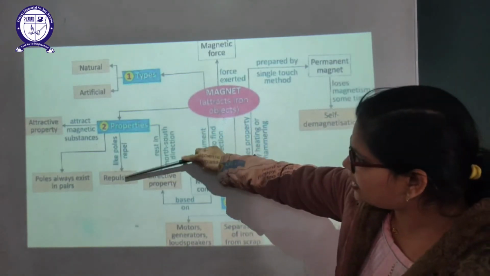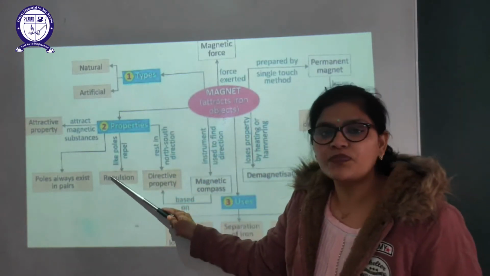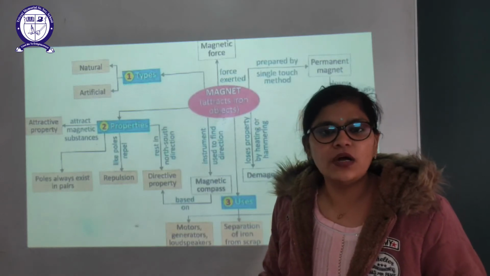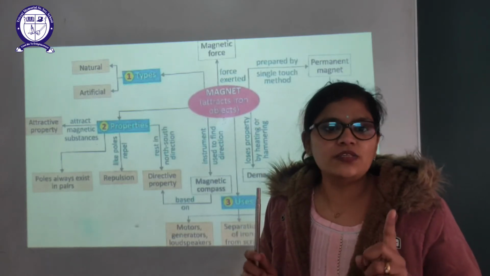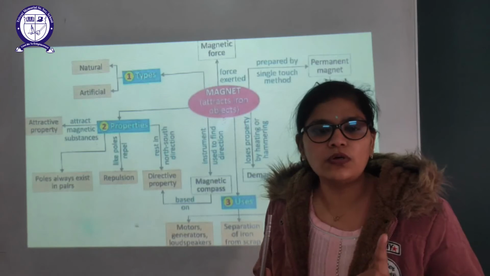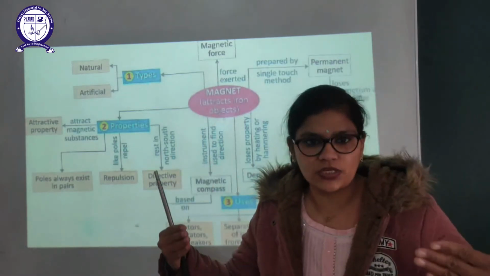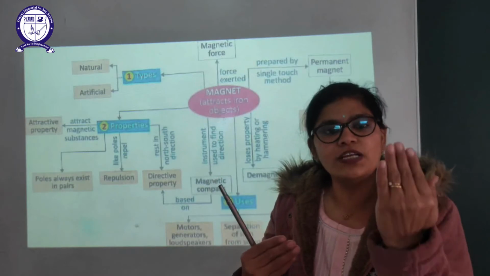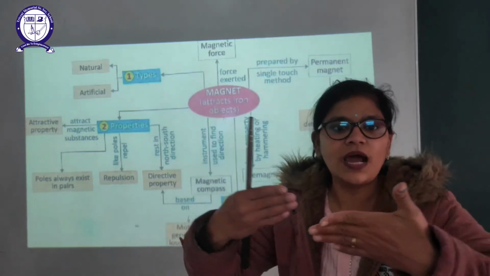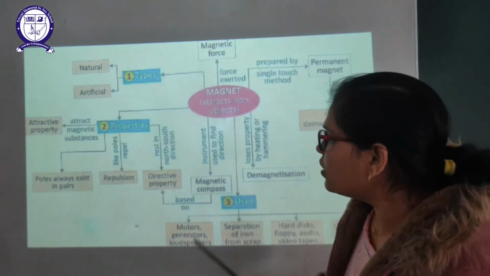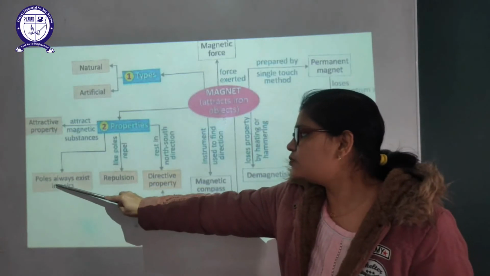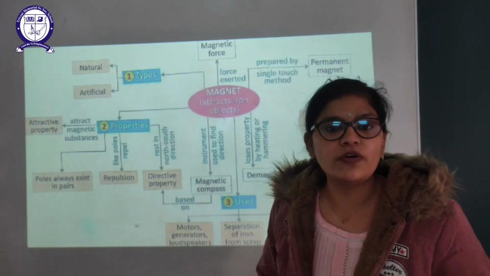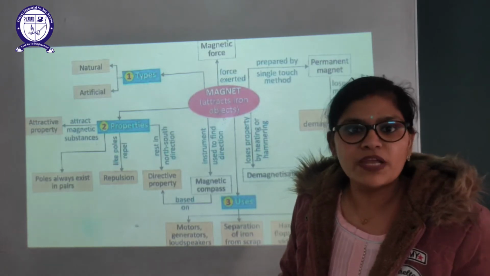Now let's move to the next property, that is repulsion and attraction. What happens when we take two magnets with the same poles? Means if we take north and north, then what will they do? They will repel each other. But when there are unlike poles, if one is north and another one is south, they attract each other. Now let's go with the next property. The next property is poles always exist in pairs. They will always be found with north and south marked on them.